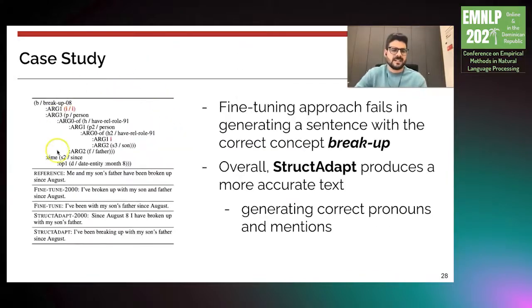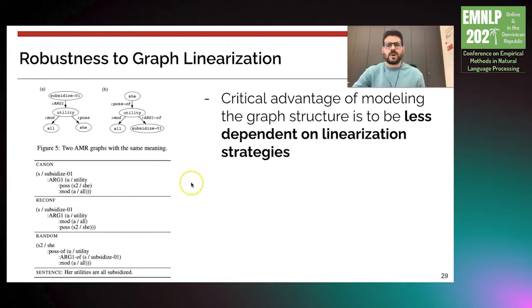Here we have a case study where we have an AMR graph, we have the reference sentence, and we have examples of generated sentences from fine-tuning and structure adapt approach, training with the whole data or with only 2000 examples. So you can see that fine-tuning fails in generating a sentence with the correct concept, and overall structure adapter produces a more accurate text, generating correct pronouns and mentions. So a critical advantage of modeling the graph structure is to be less dependent on linearization strategies.